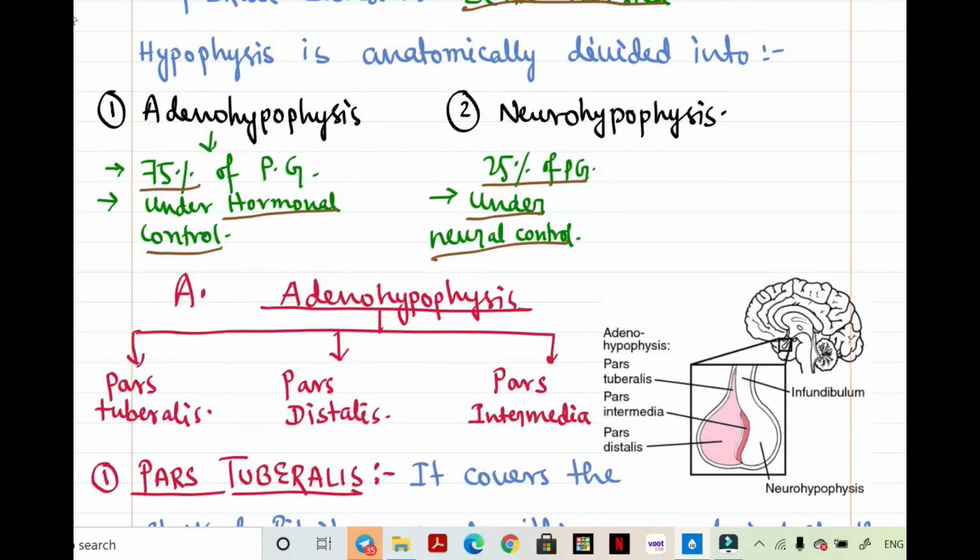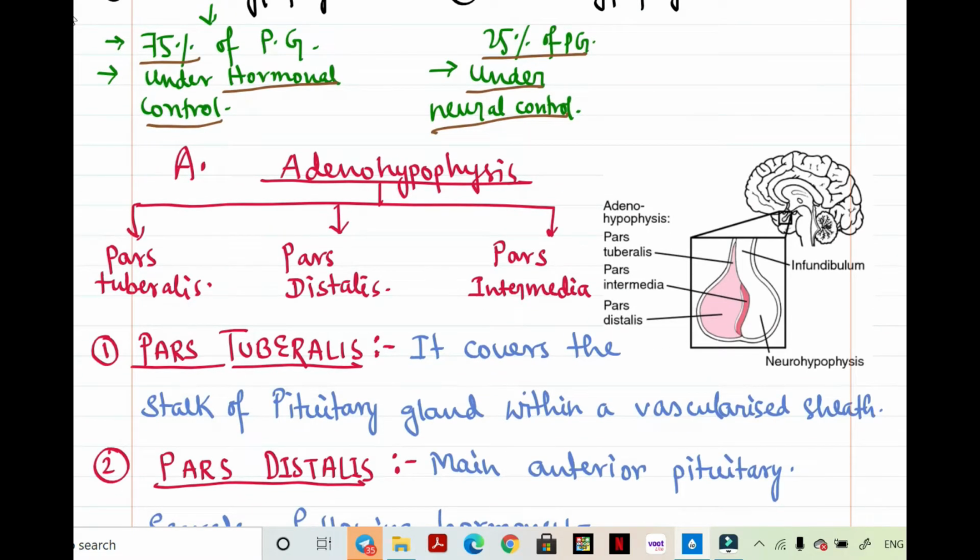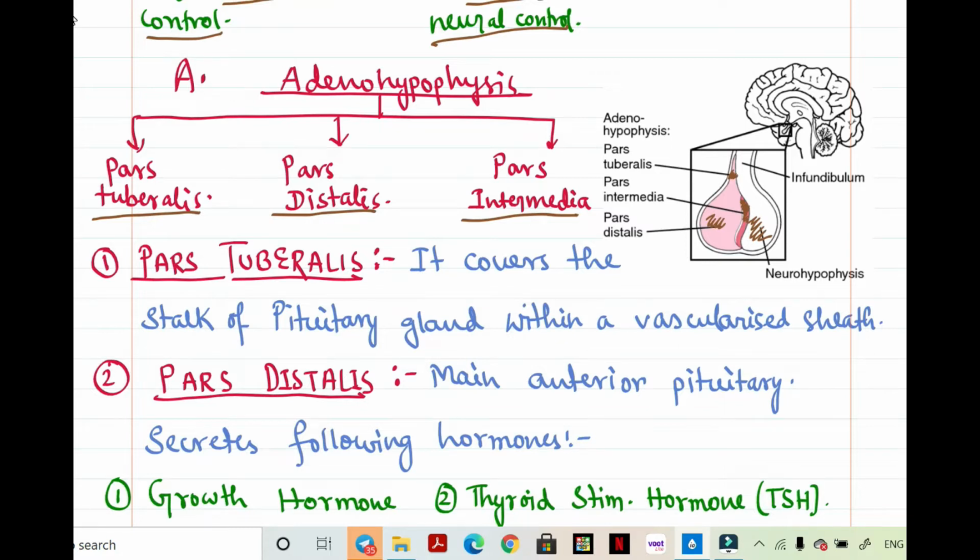Now, first talking about adenohypophysis, in a loose sense we can call it the anterior pituitary, but not exactly. It consists of three parts: pars tuberalis, pars distalis, and pars intermedia. As we can see from the diagram, this portion is the neurohypophysis, this portion is pars distalis. Here near the stalk, this portion is pars tuberalis, and this intermediate junction is generally called pars intermedia. As the name suggests, intermediate, it is intermediate.